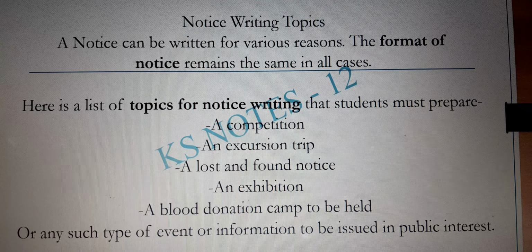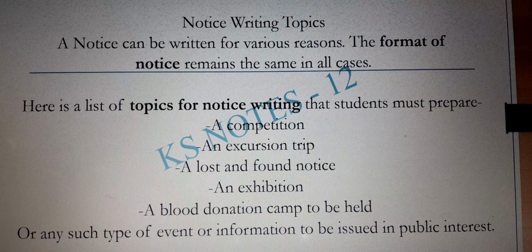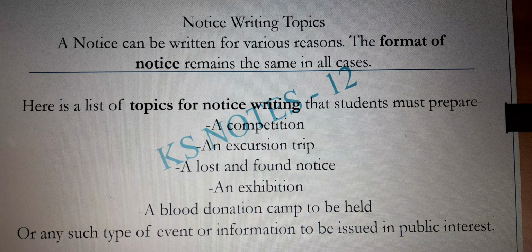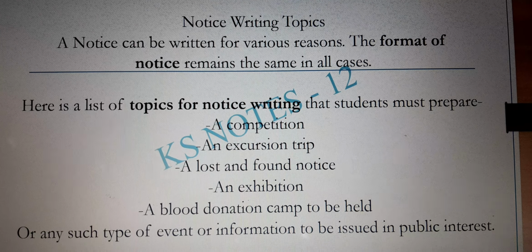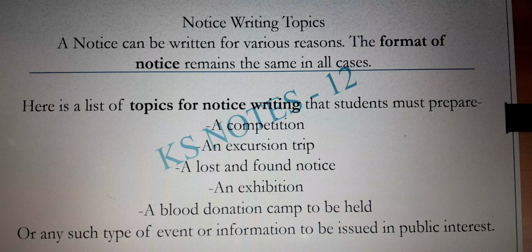Let's see the slide here, the type of notices that can come. There are a number of notices, so I've dealt with a few important ones which have been coming up regularly. Competition notice, an excursion trip, tour, lost and found notice, an exhibition. It can be a science exhibition, it can be any exhibition, a blood donation camp, an eye donation camp, something helping the victims of drought, etc. You will see that there are common points which can be used, but they are very important points that have to be considered in the notice.